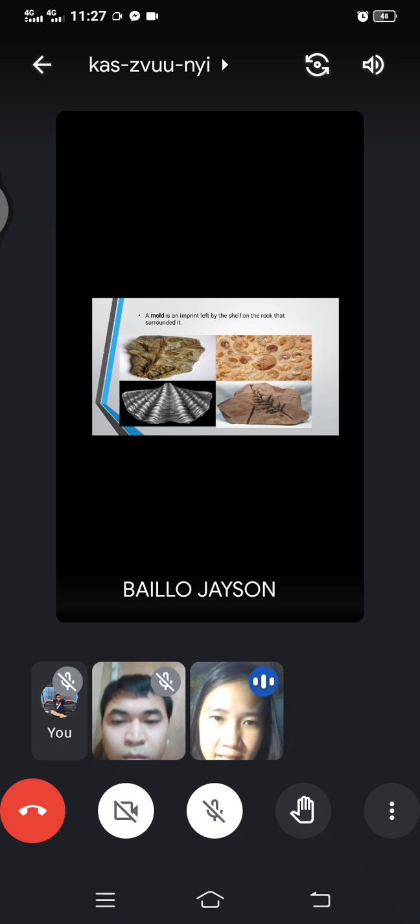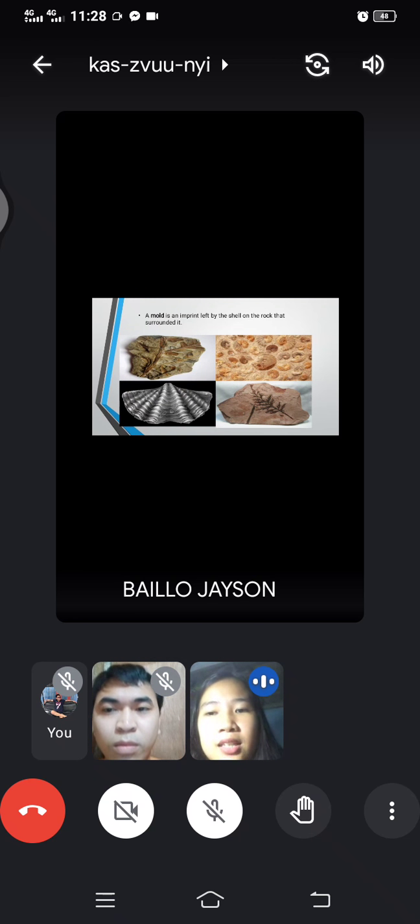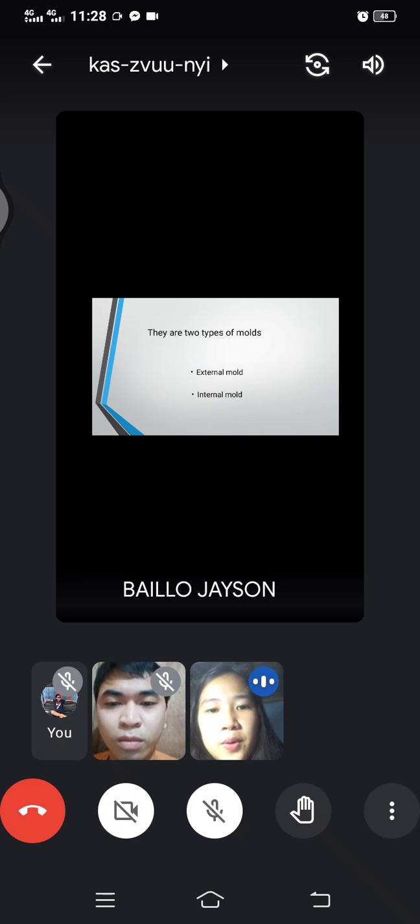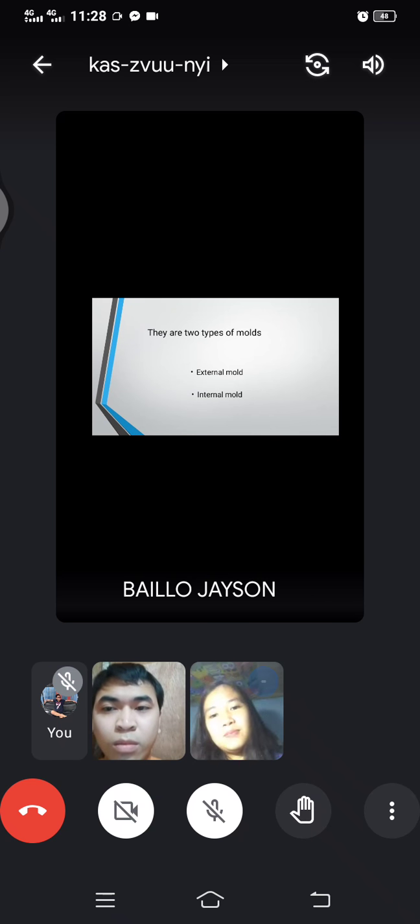So as I said earlier, a mold is an imprint left by the shell on the rock that surrounded it. So these are the imprint animals nga nahibilin siya sa mga rocks. So next slide please. So it has the 2 types of molds, internal mold and external mold. Next slide please.